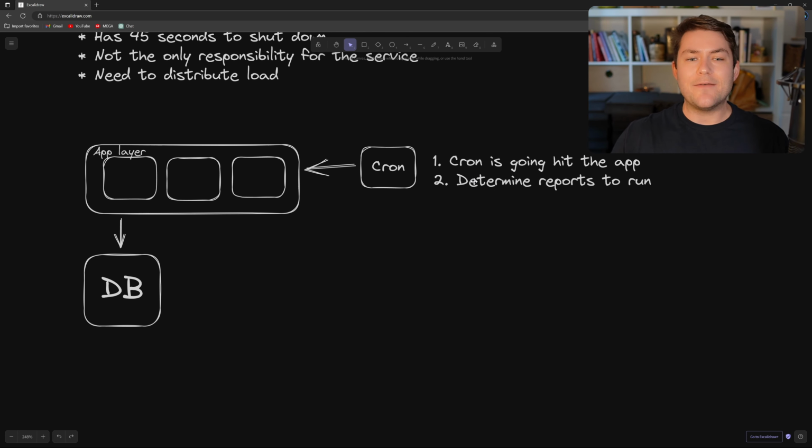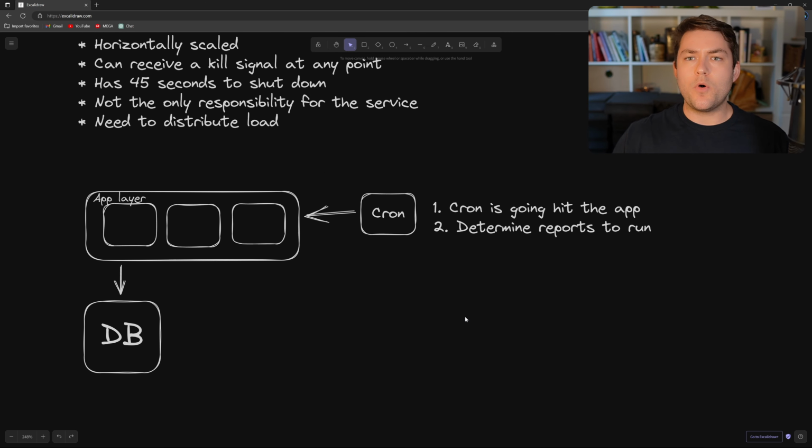So what happens when we have all these reports that we know need to be run? How are we going to distribute that load across all of our services running on the application layer? For this, I'm going to use a queue. And when I say a queue, I don't mean just a queue data structure. I mean a service like AWS SQS. And the queue is going to have 2 jobs. Firstly, it needs to produce messages. And then secondly, it needs to consume and delete messages.